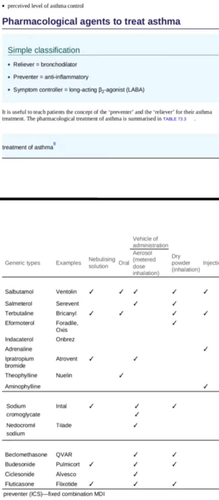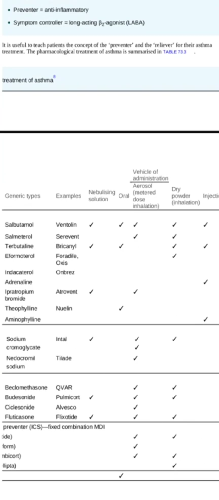This table is really important: generic type, examples, nebulizing, oral. It is really important in the sense that with methylxanthine, we have to monitor the BP of the patient because it lowers the BP. For below 5 years of age, as I have already told you, we do not give patients steroids as it hampers the growth of the patient. So we try to avoid it.